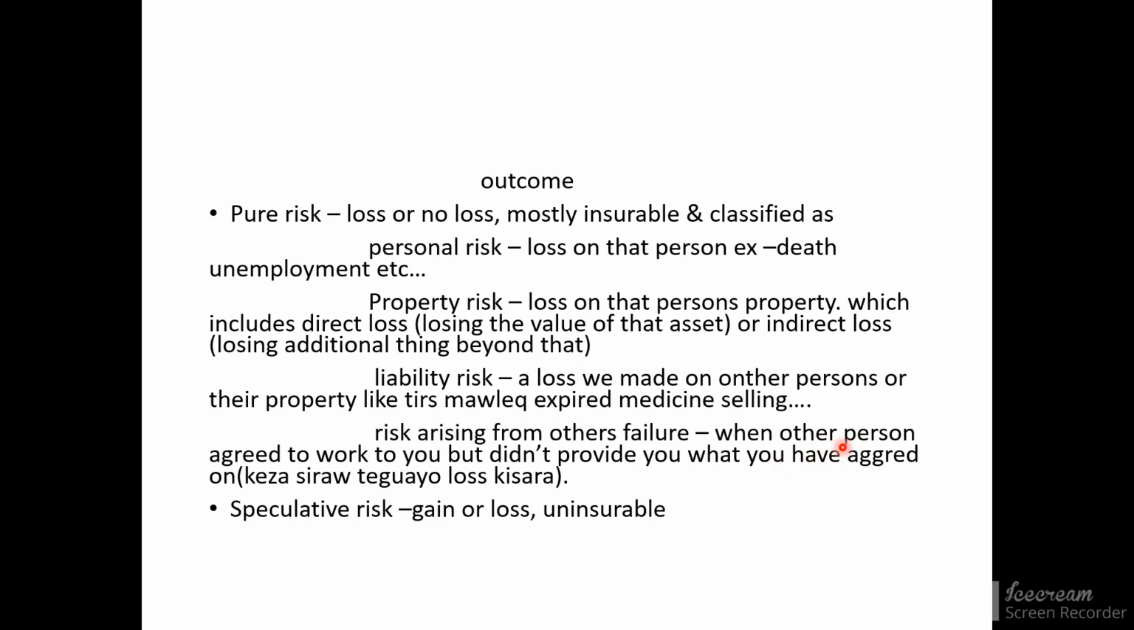For example, if you have an agreement with a contractor, but the contractor doesn't fulfill his obligation and finish it within the agreed time, that is the risk arising from others' failure. This can be mostly a pure risk. These are the four. So the other one is speculative risk.